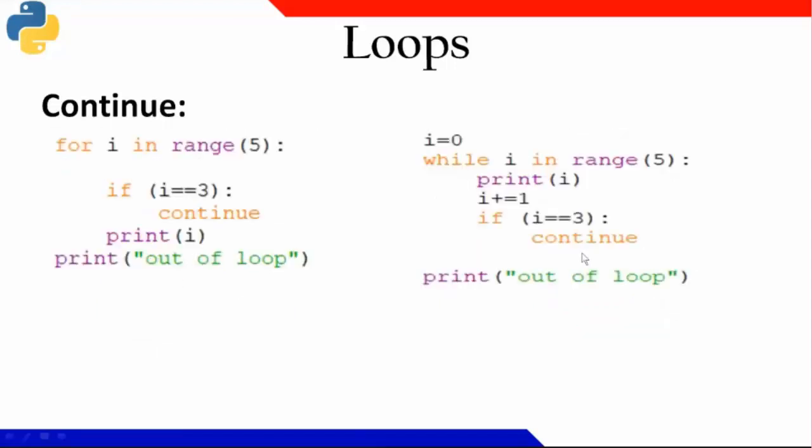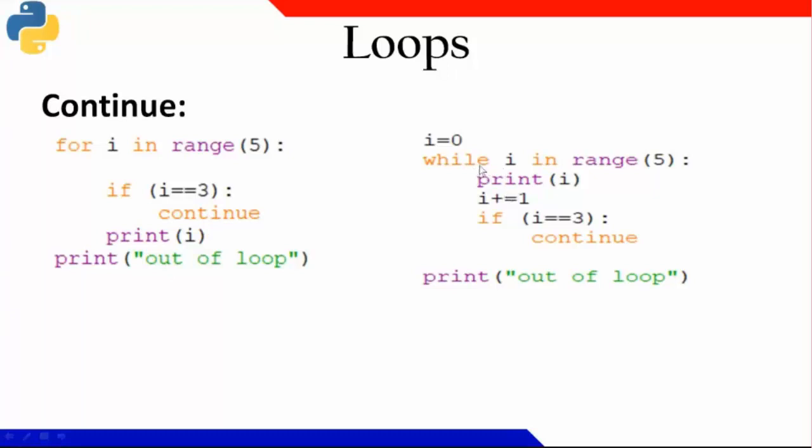Now let us check here, for i in range of 5. Range of 5 means it will take from 0 to 4. And when the i value becomes 3, I'll be writing continue. It means value 3 should not be printed.